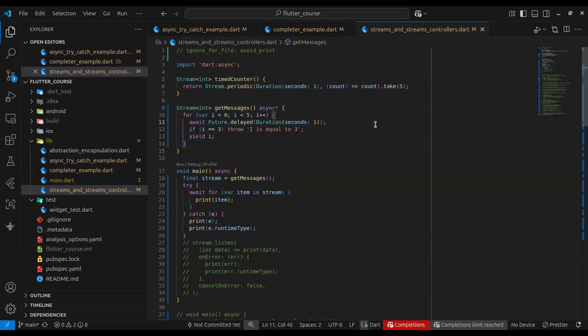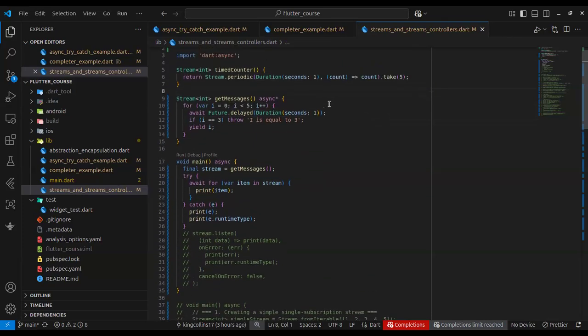Okay, a stream controller is just like a completer. It provides a way for somebody to programmatically add values to a stream. So just think about this architecture: when a stream controller adds a value to a stream, anybody that's listening to that stream is going to get that value. So a stream controller puts the value inside the stream and the value comes out at the other end of the stream. Okay, so that's basically what a stream controller does.